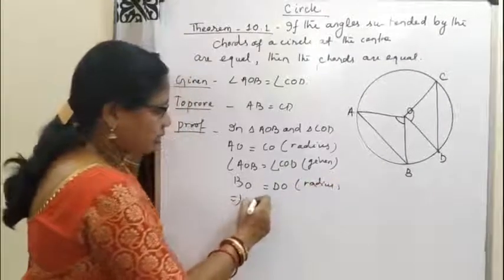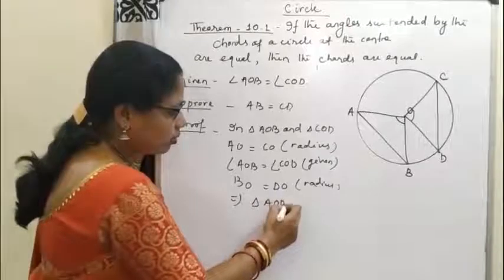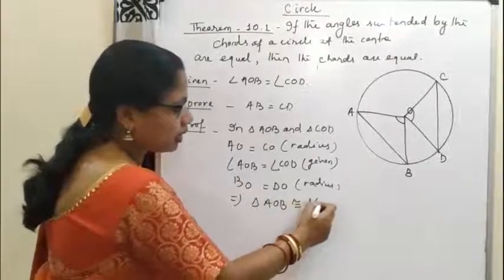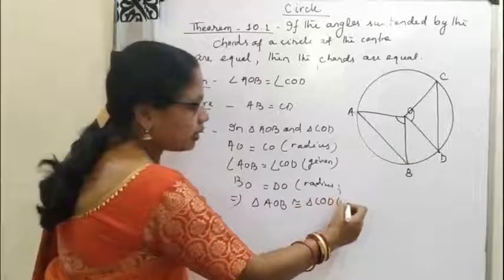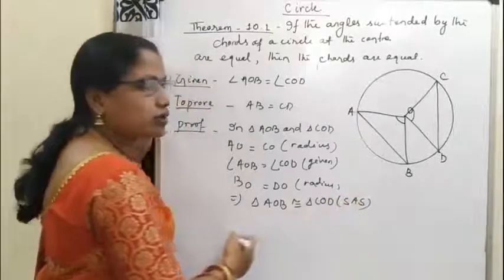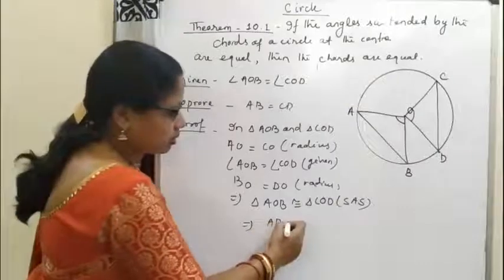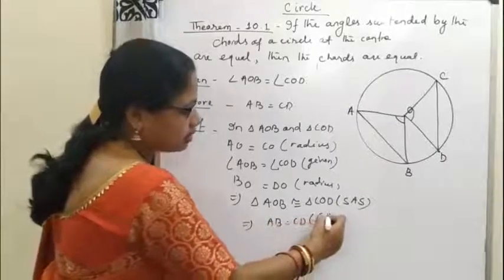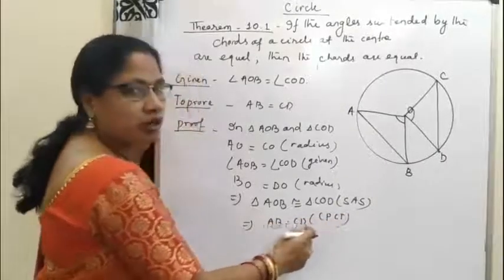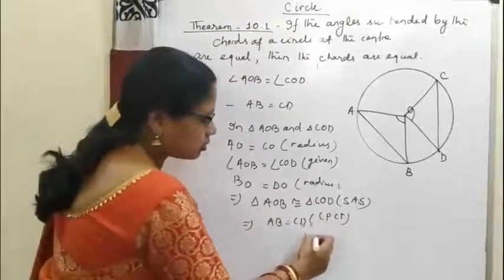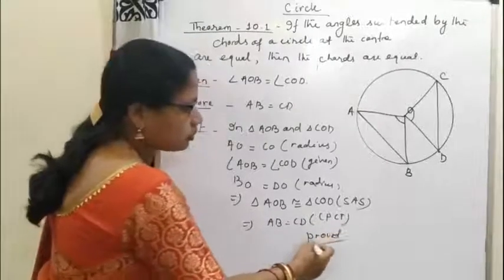So this implies triangle AOB is congruent to triangle COD by SAS congruence rule. So this implies AB is equal to CD by CPCT, corresponding parts of congruent triangles. So this we have proved.